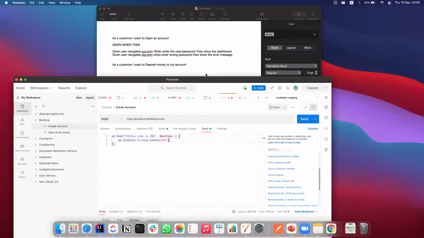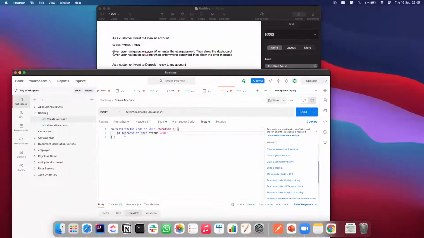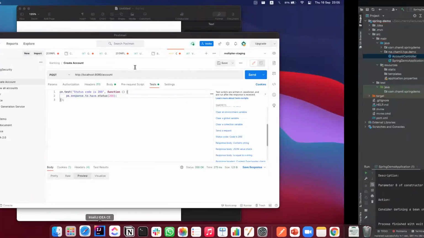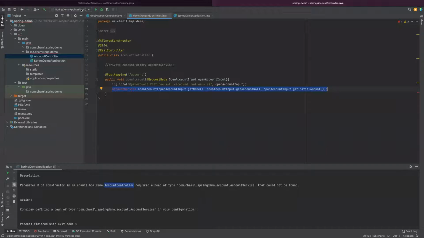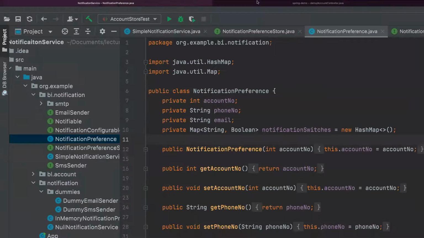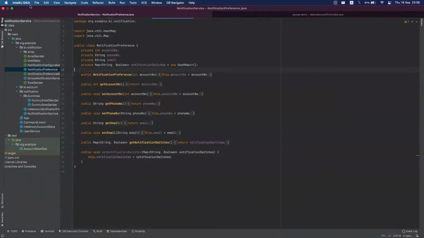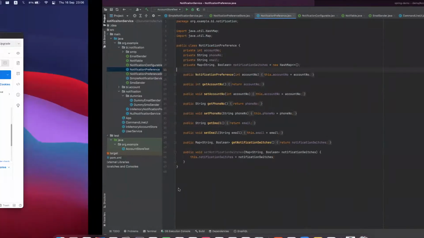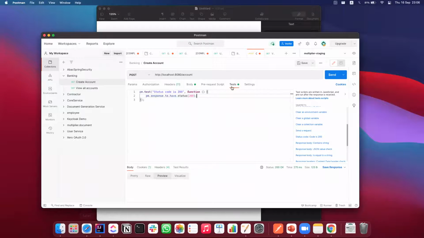But if you use Cucumber or something, definitely you will be able to write it in a more meaningful manner like this. I'll show you one Karate example here. Do I have it? Okay, just go to the Karate website and see.